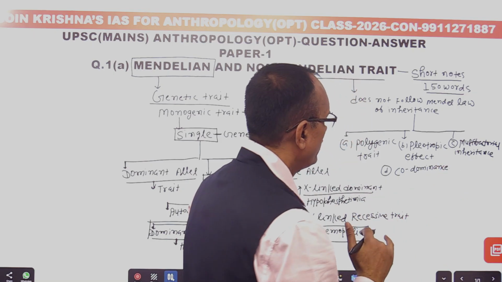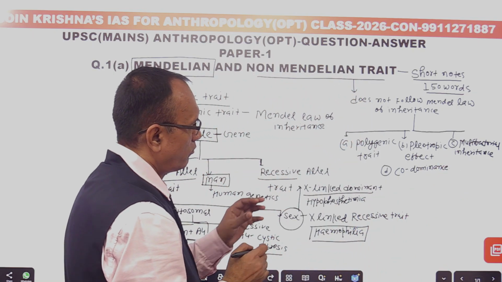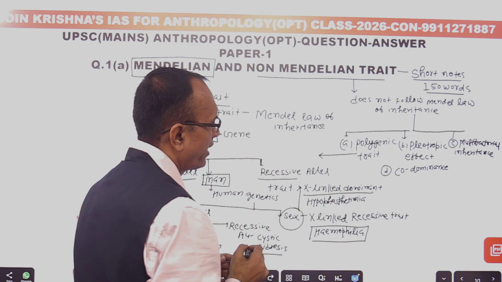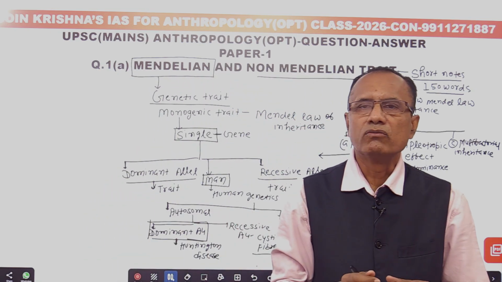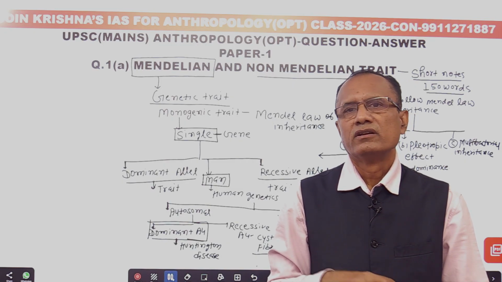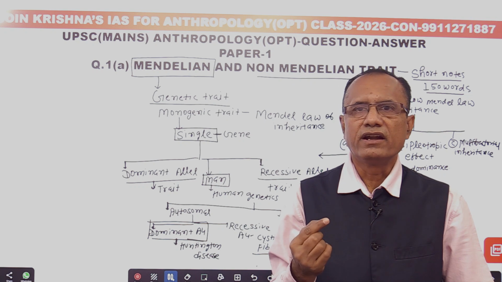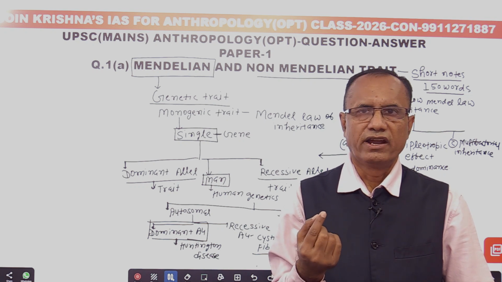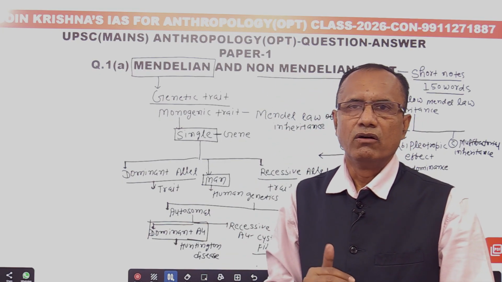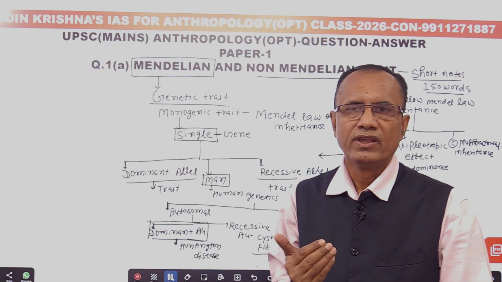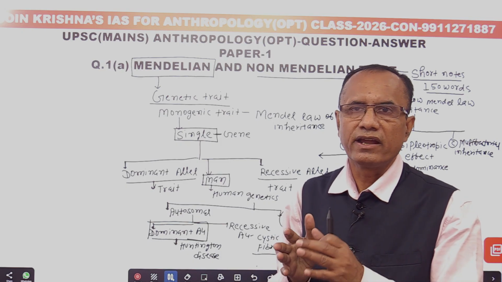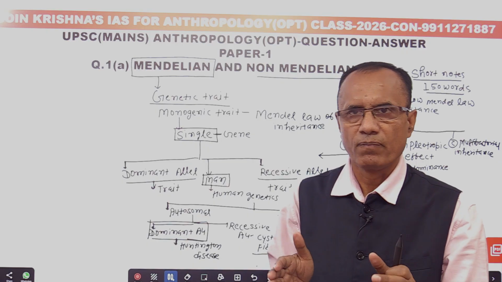So you will have to explain about that. Polygenic trait means a genetic trait which is determined by more than one gene, when many genes control a phenotypic trait. As for example, our height, our weight, our face are important examples of polygenic traits, and you can give examples related to that.